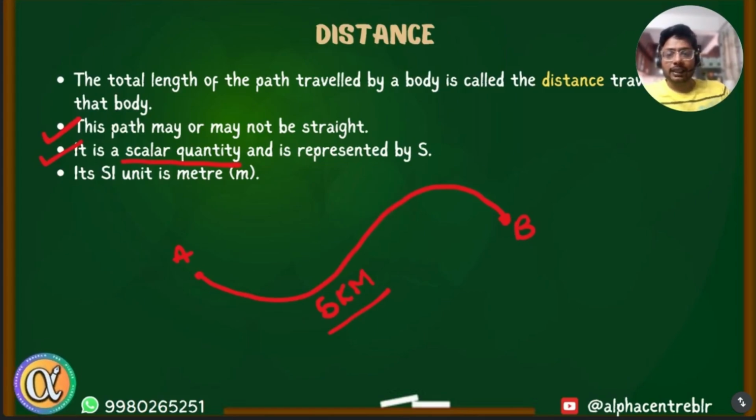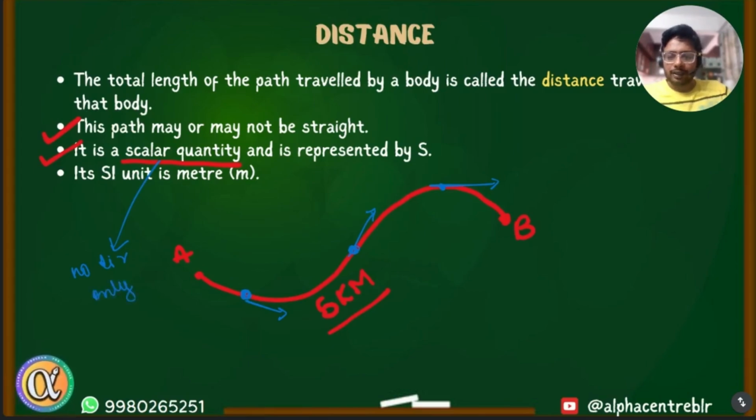As you see, when this body is traveling from point A to point B, at different instances during the journey, maybe at this point it's going in this direction, while at this point it is going in another direction. So in this overall journey, at different points the object has different directions. There is no fixed direction. Hence, distance overall has no fixed direction. It's a scalar quantity. Scalar basically means a quantity with no direction and only magnitude.